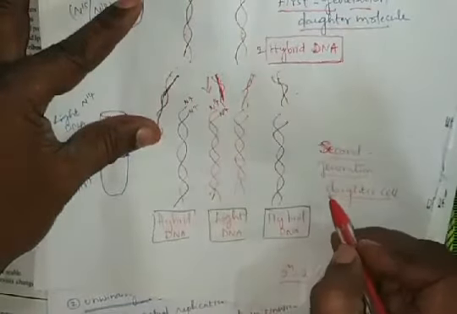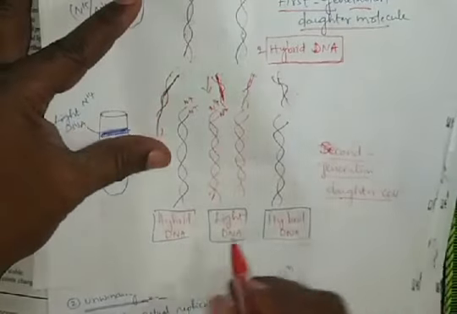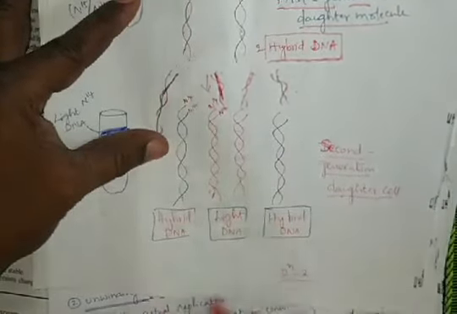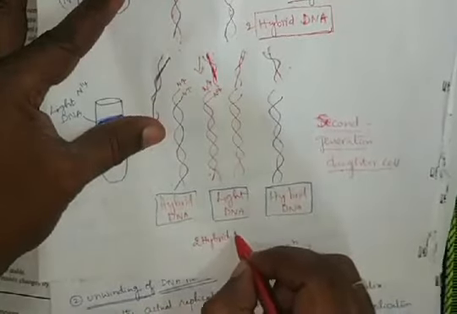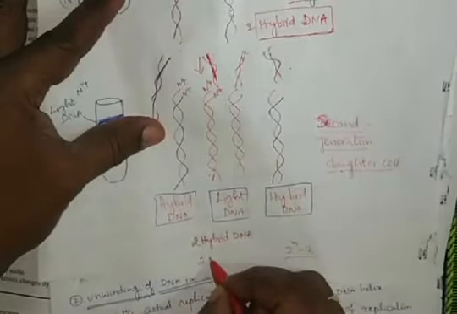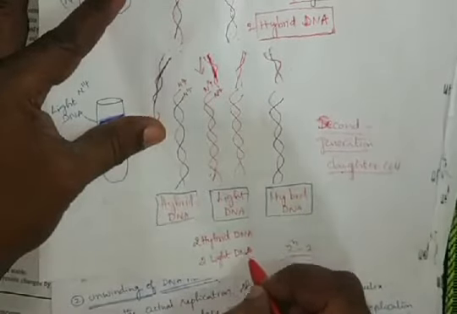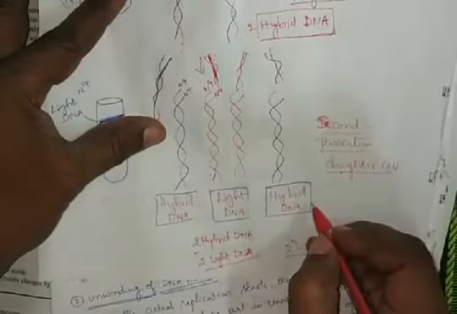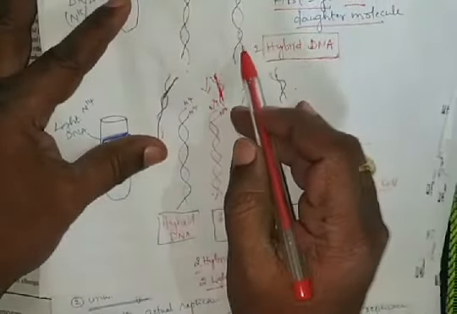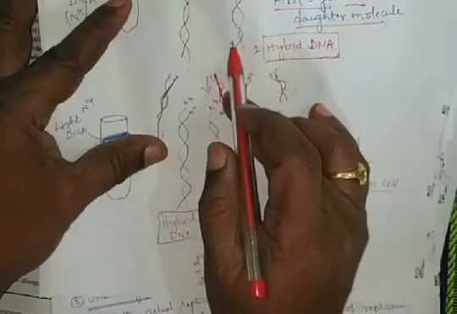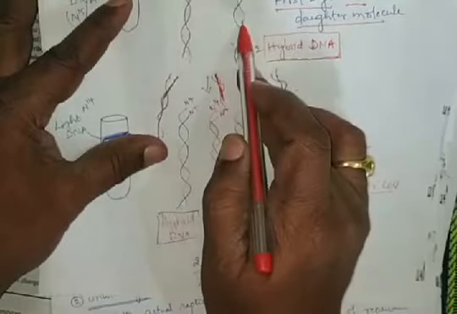So finally, after the second generation, two hybrid DNAs and two light DNAs are formed. For every generation, from the parental strand, first generation, two DNAs are formed.